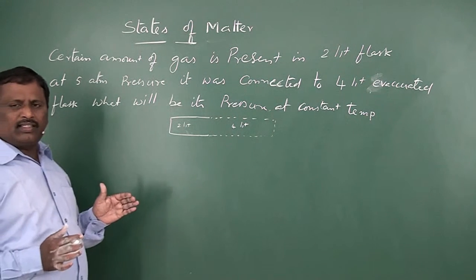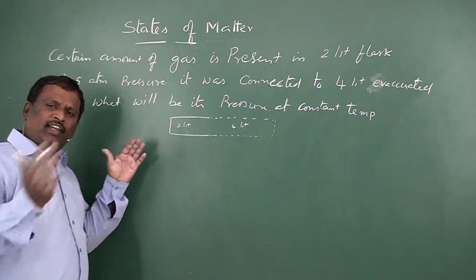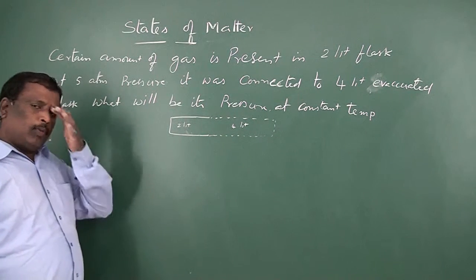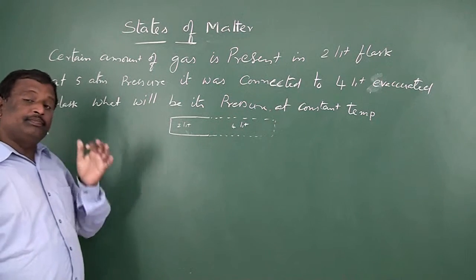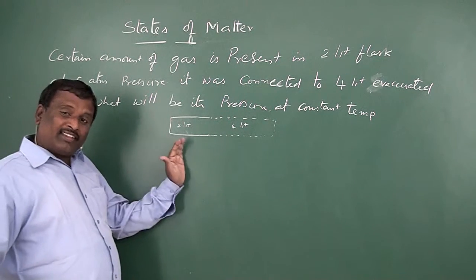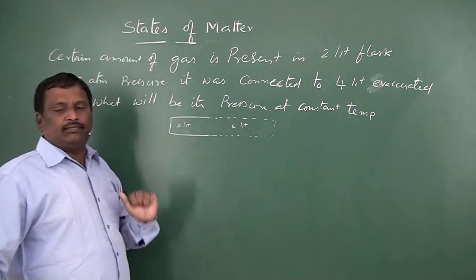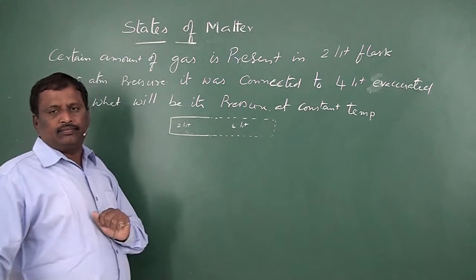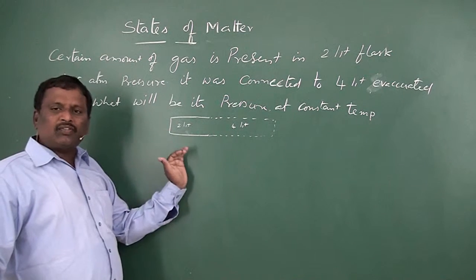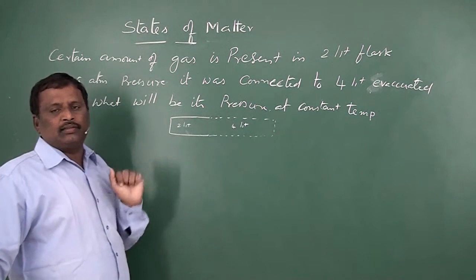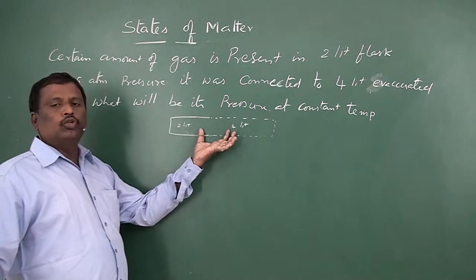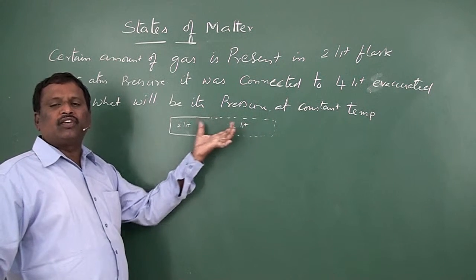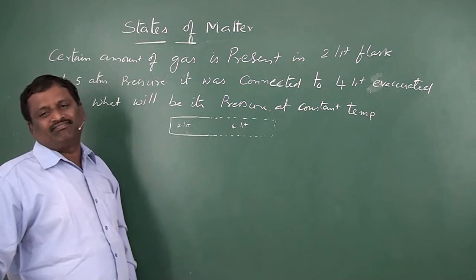The difference is that in the previous problems the initial volume and final volume were given. Now in this problem, one flask was connected to another flask, an empty or fully evacuated flask. The final volume should be the sum of the volumes of the two flasks.